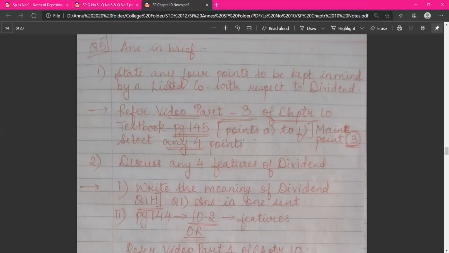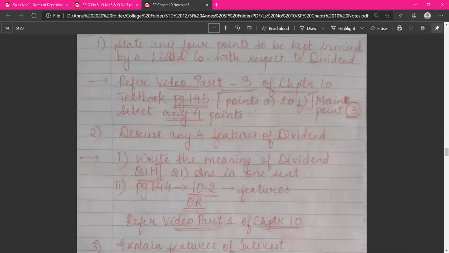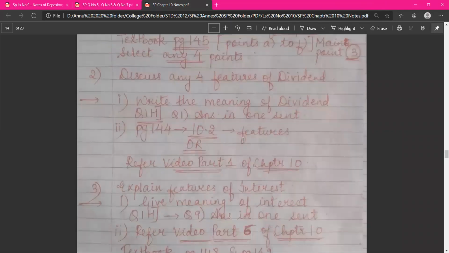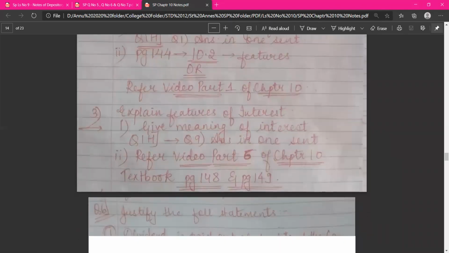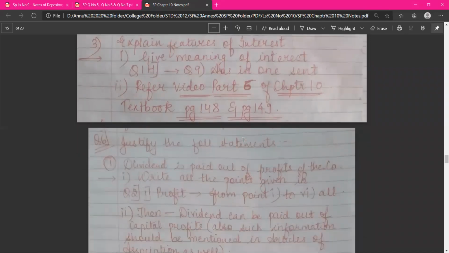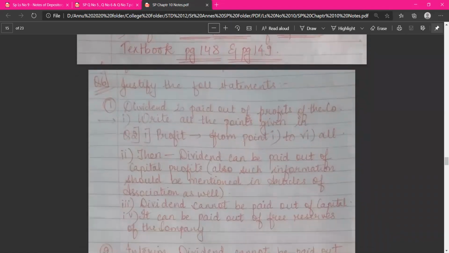Then you have answer in brief over here. So you have question number 1. Discuss any 4 features of dividend. I have written the video part in that as well. Third, explain the features of interest. You can refer to this as well.